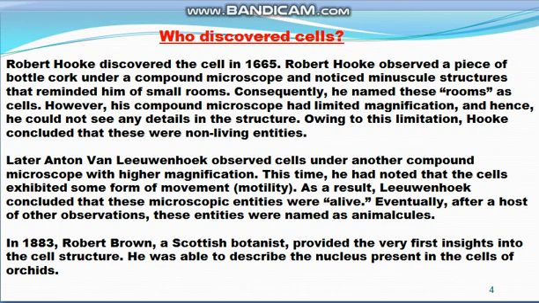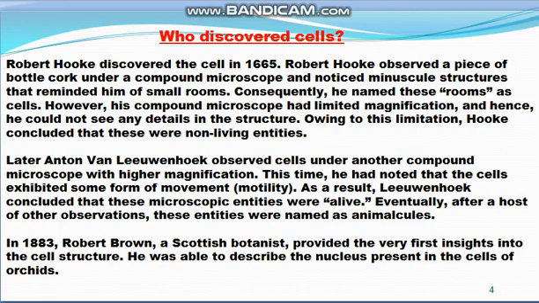So now you know that Robert Hooke first discovered the cell in 1665, but he concluded that those cells were non-living because his compound microscope was not so developed. Later, Leeuwenhoek observed living cells and named them animalcules, and he saw movement in these cells because his microscope had higher magnification.